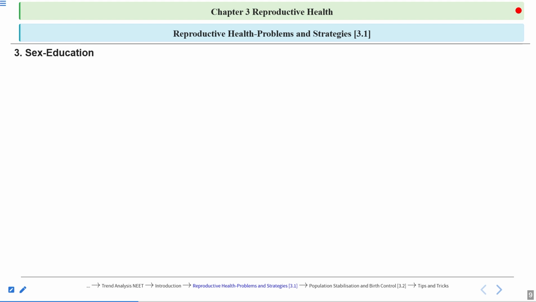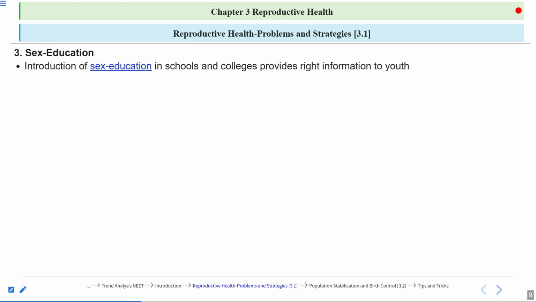So sex education should be introduced in the schools. Introduction of sex education in schools and colleges provides the right information to the youth.